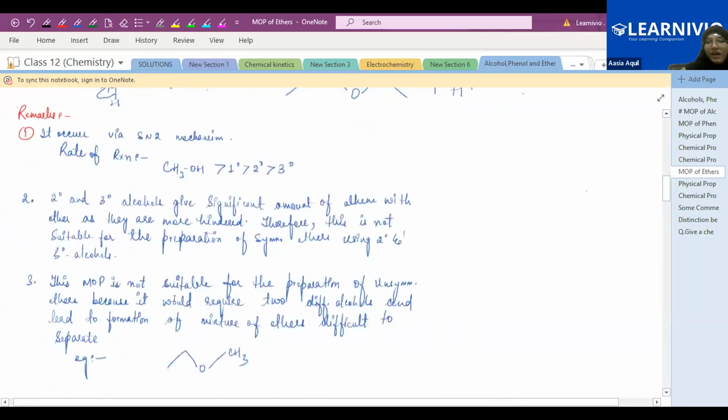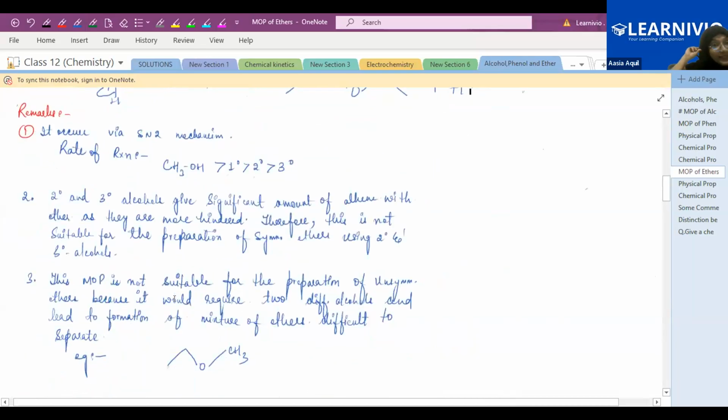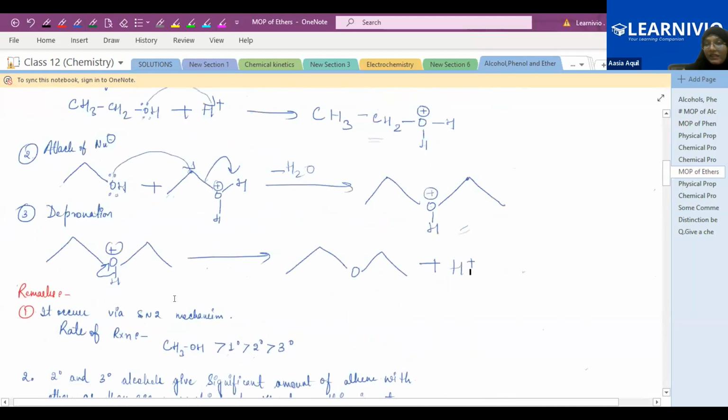Okay, so here are the remarks. It occurs via SN2 mechanism. What is SN2 mechanism? SN2 is a one-step mechanism. The second step is the SN2, bimolecular nucleophilic substitution reaction. What happens? This nucleophile will attack this carbon, right? And this leaving group leaves in a single step. That's why it is known as SN2 mechanism.